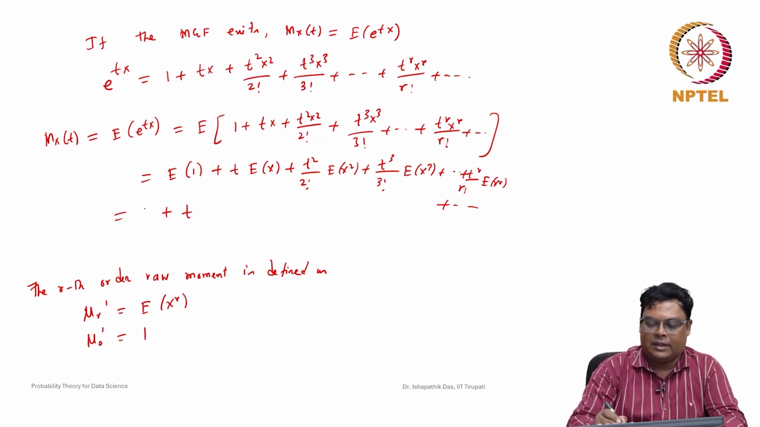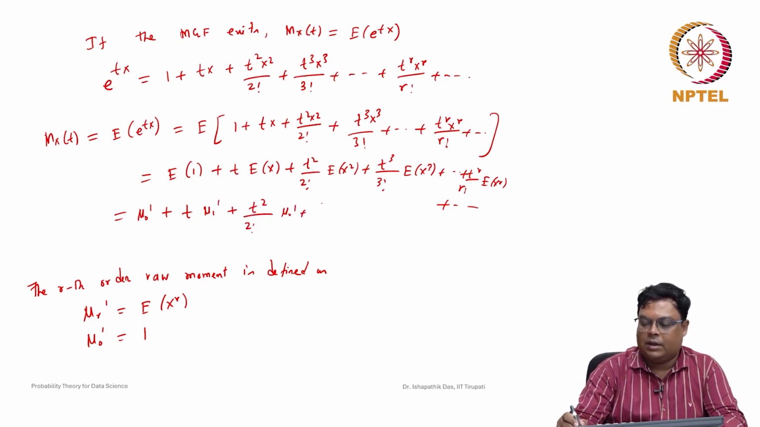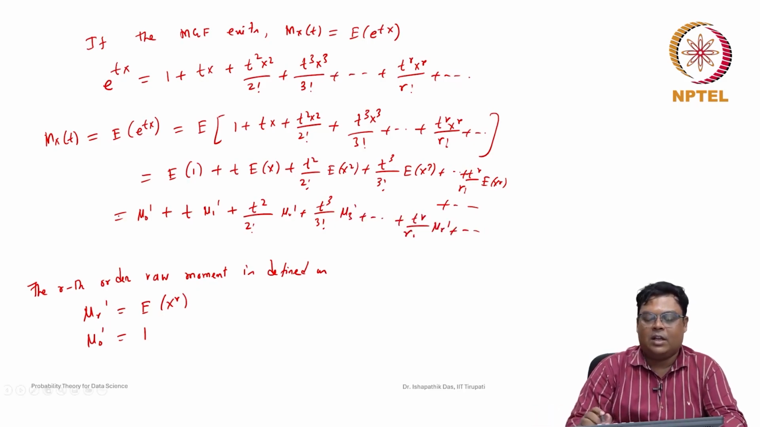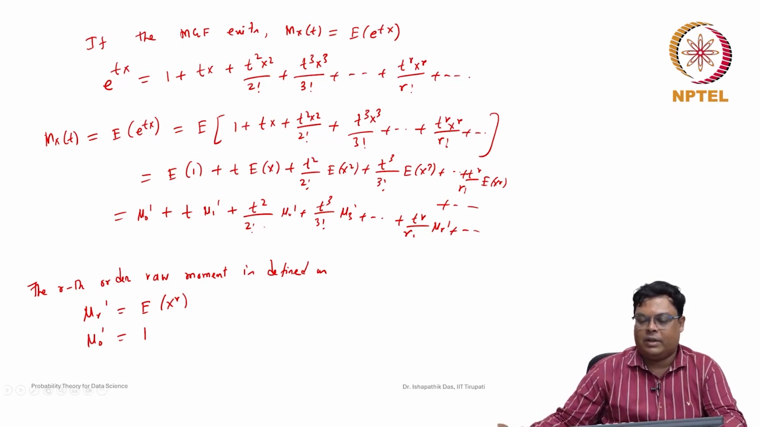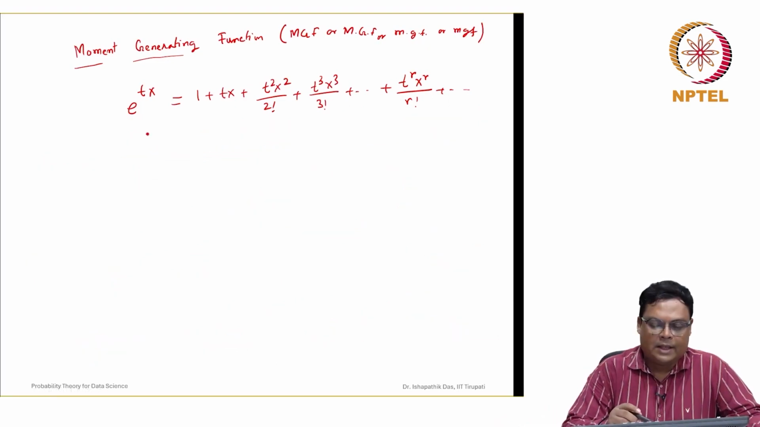So, we can write this as mu 0 dash plus t into mu 1 dash plus t squared by 2 factorial into mu 2 dash plus t cubed by 3 factorial mu 3 dash, like this, t to the power r by r factorial mu r dash, like this. So, we can represent this moment generating function as an infinite sum of the moments with these coefficients. We can see that the expected value of e to the tX can be represented in this way: 1 plus tX plus t squared X squared by 2 factorial. So, it is an infinite series.